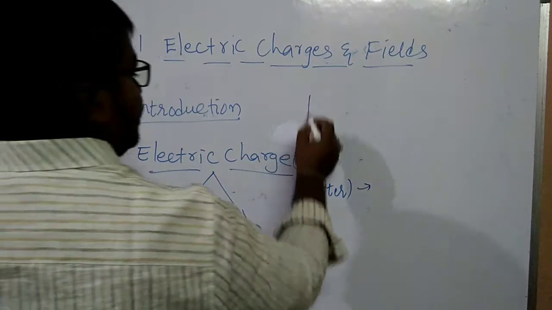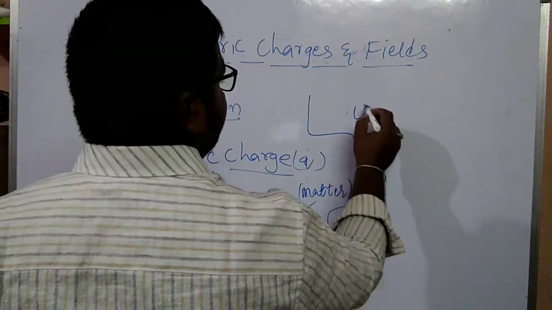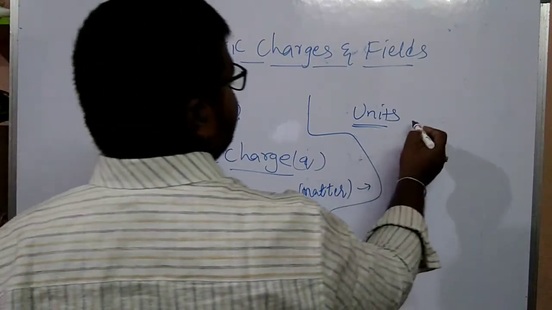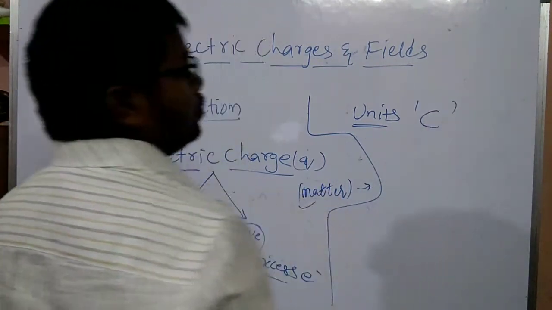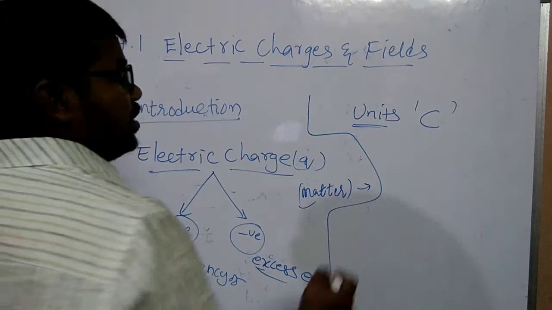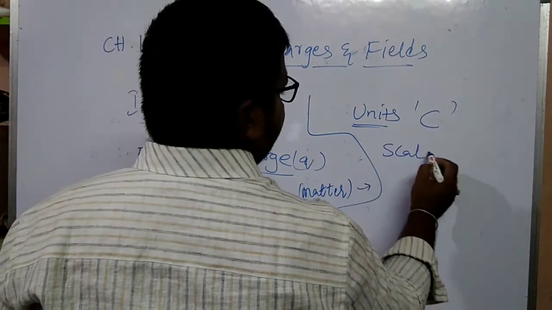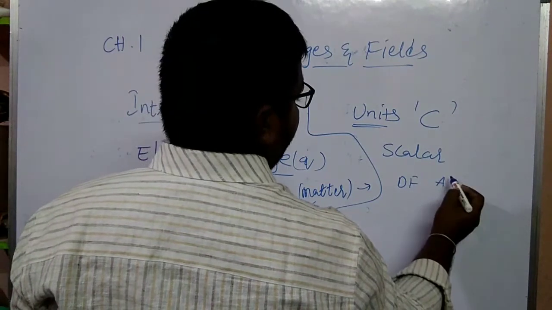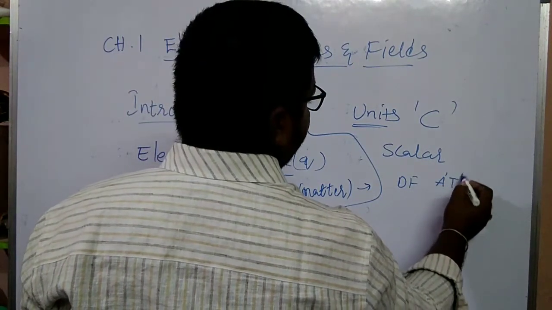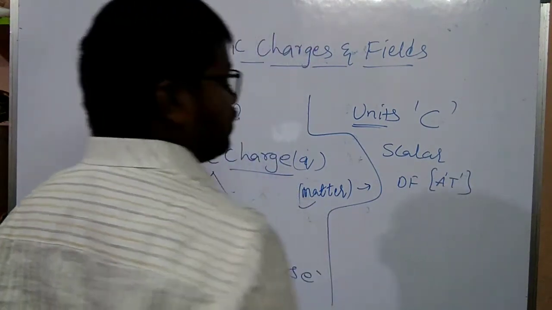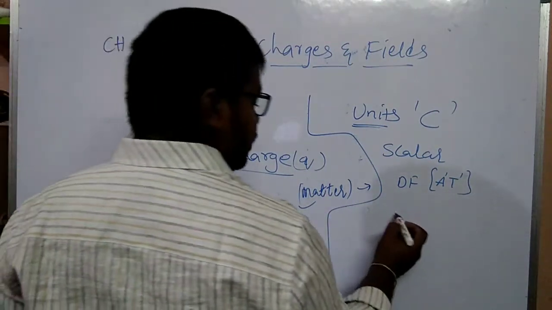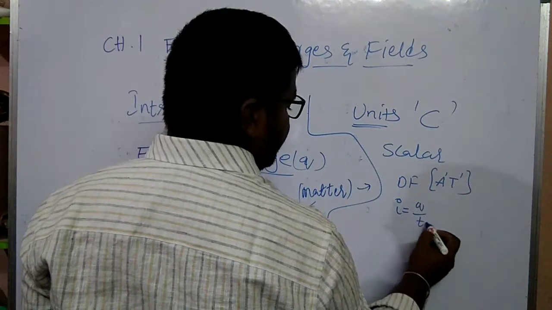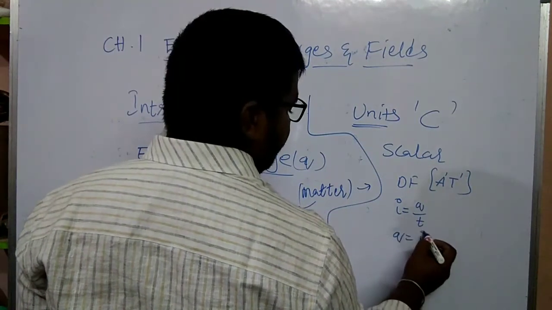Coming to units. The unit of charge is coulomb, and it is a scalar quantity. Dimension formula: A power 1 T power 1. We know current I is equal to Q by T, based on that Q is equal to IT.